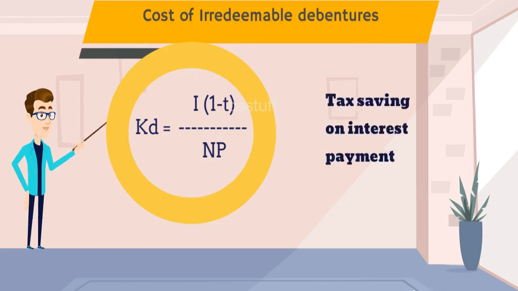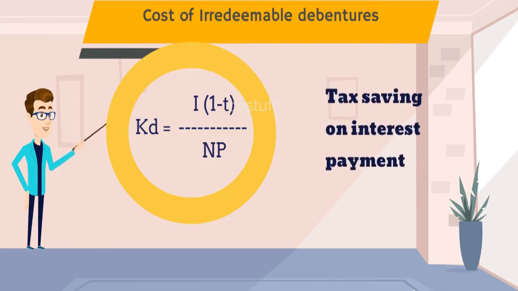From the company's point of view, the company has incurred floatation charges like underwriting commission extra at the time of issue of debentures, and therefore, cost to the company is to be calculated on the net proceeds only. Why interest rate minus income tax rate in the formula? Due to the payment of interest by the company, its profit is coming down and consequently, there is saving in the form of reduction in tax liability, and therefore, while calculating cost of debentures, income tax has to be reduced.